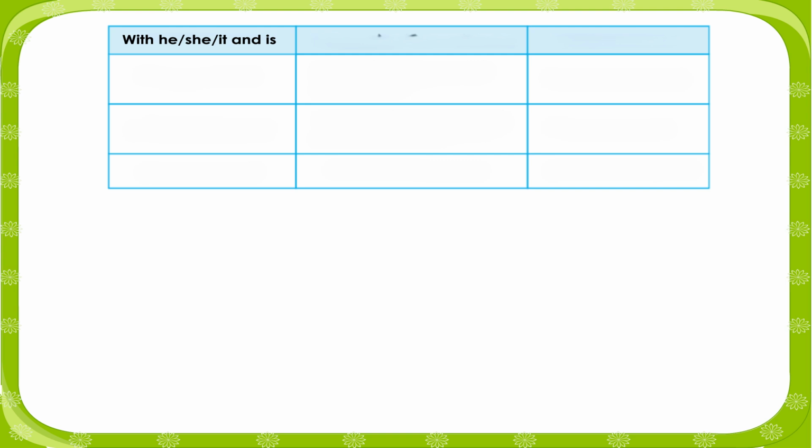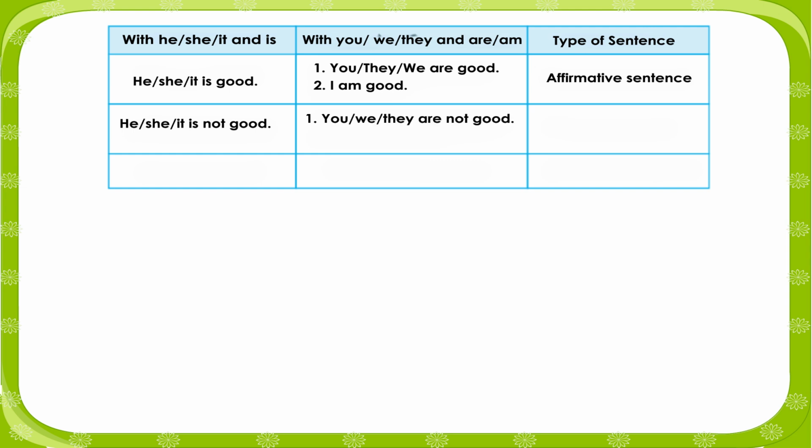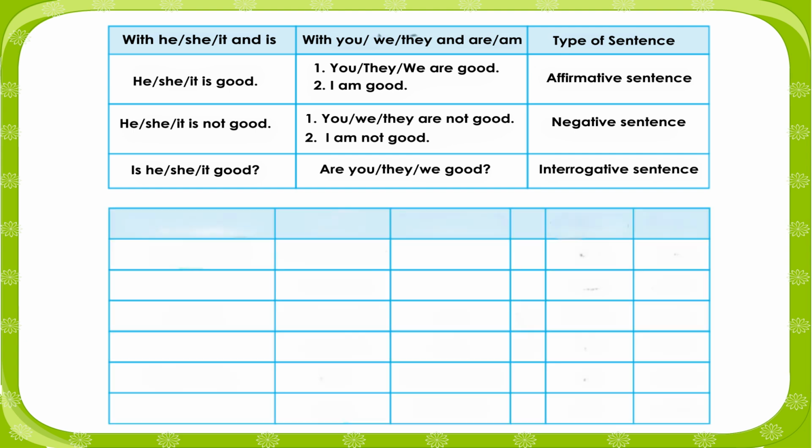With he, she, it and is: he, she, it is good. With you, we, they and are, am: you, they, we are good. I am good. Type of sentence: affirmative sentence. He, she, it is not good. You, we, they are not good. I am not good. Negative sentence. Is he, she, it good? Are you, they, we good? Interrogative sentence.